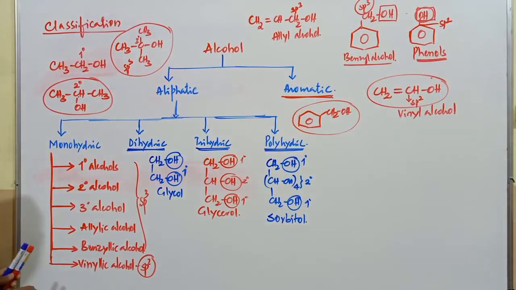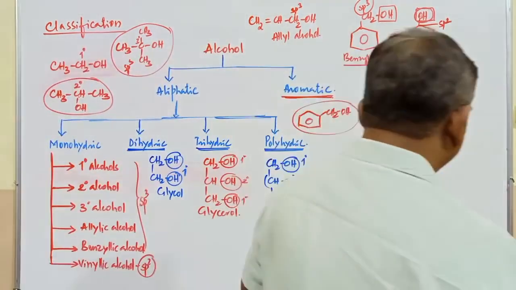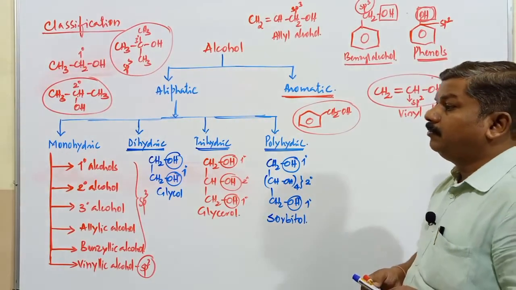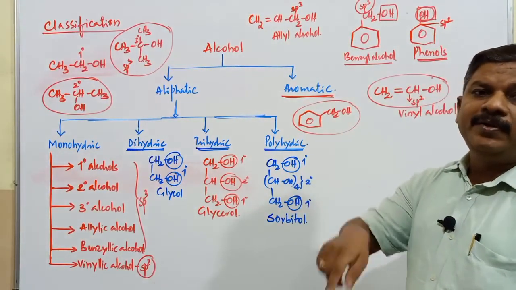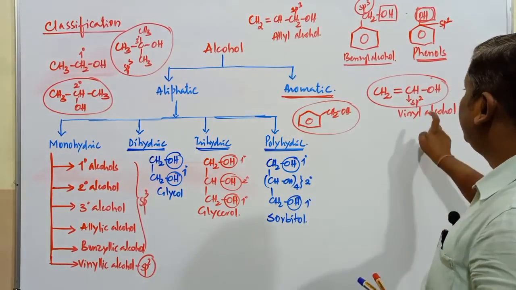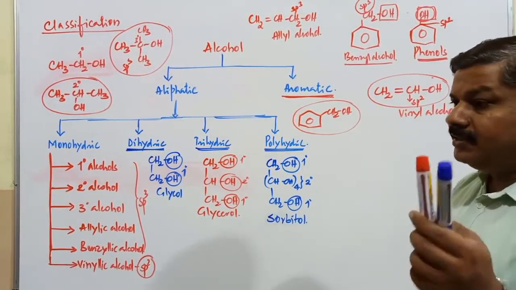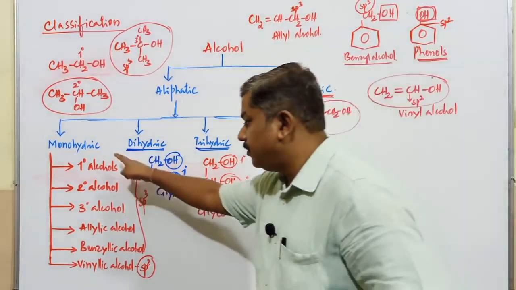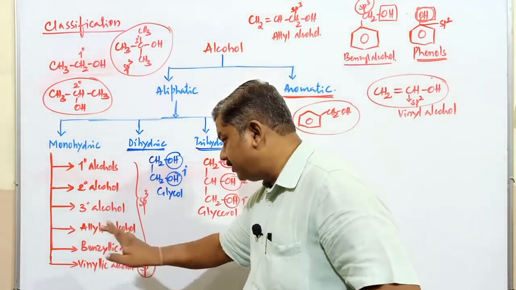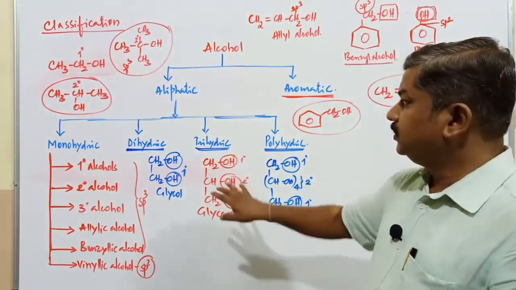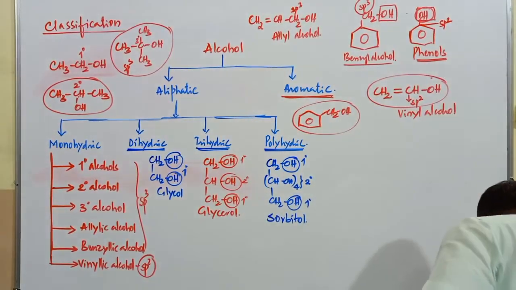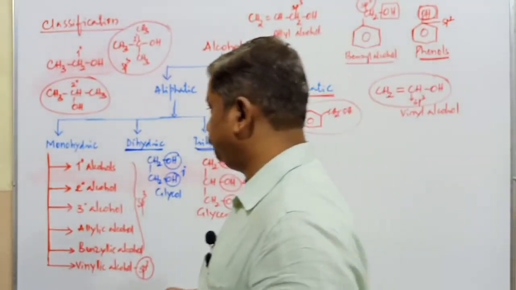So this is about a simple classification based on alcoholic compounds. If they ask in the examination, give an example of an alcoholic compound in which the OH group is bonded to an sp2 hybridized carbon atom. The compound is vinyl alcohol. Give an example for the compound where the OH group is bonded to an sp3 hybridized carbon atom. You can give any example here except this vinylic alcohol, right? So these are different classes of alcoholic compounds we generally come across in our discussion.